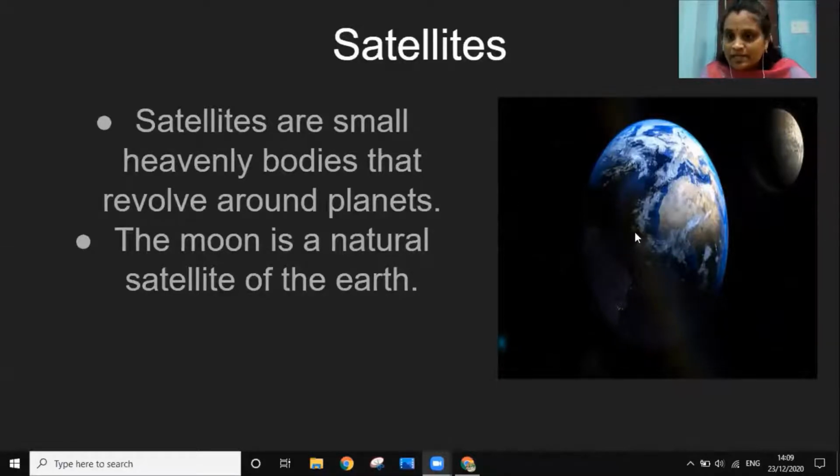Here, look at this slide. In this slide, we can see our planet Earth, and this is the moon. And here, the moon is a natural satellite of the Earth.